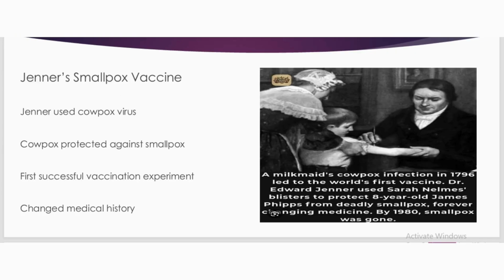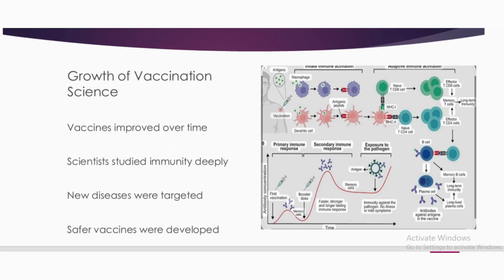So Jenner's smallpox vaccine. Jenner used the cowpox virus. So cowpox protects against smallpox. It is the first successful vaccination experiment, which changed medical history. So there is the growth of vaccination science. For example, vaccinations improved over time, and scientists studied immunity deeply. And as new diseases were targeted, safer vaccines were developed.